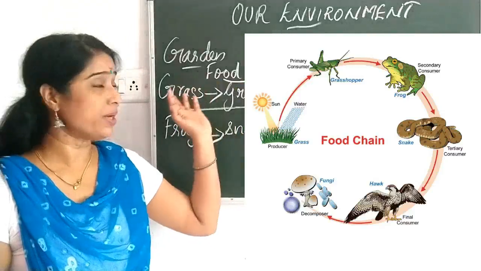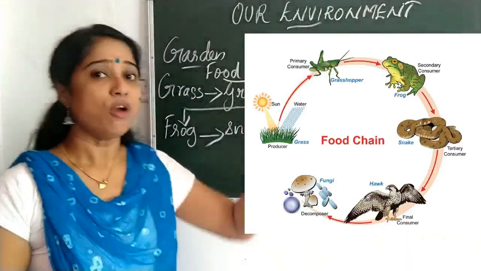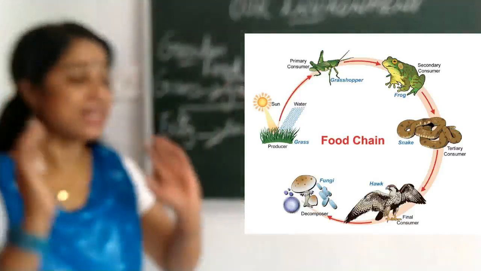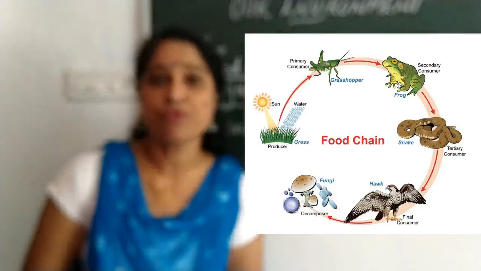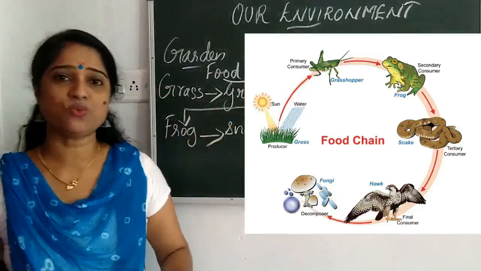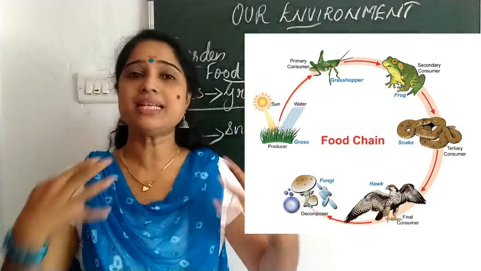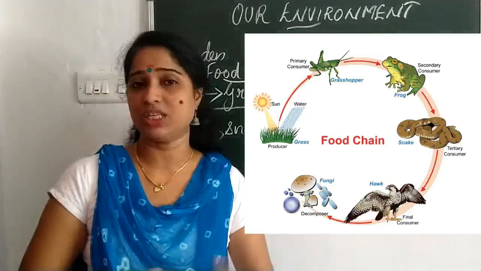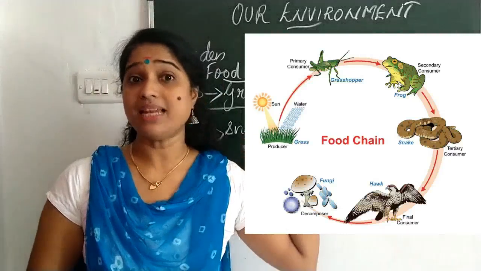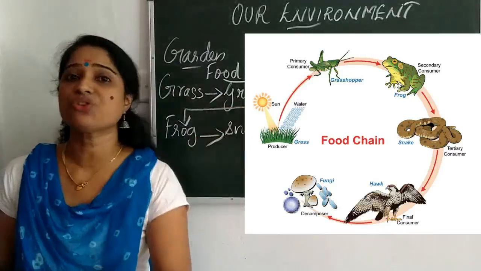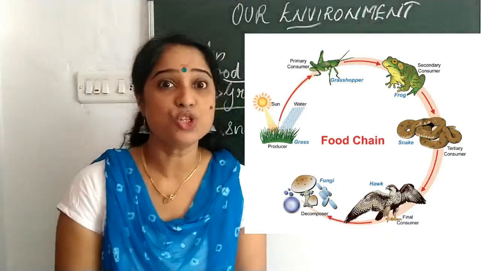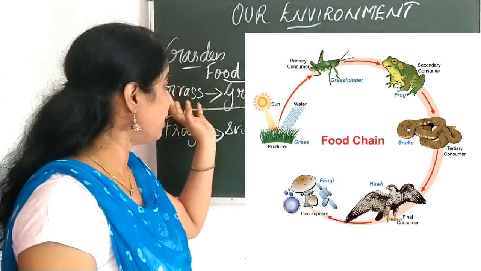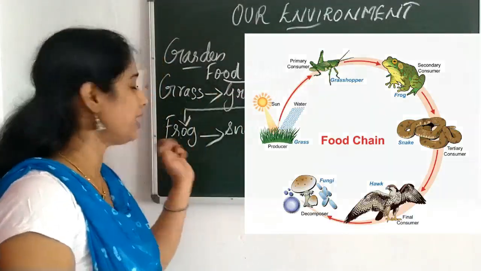For getting the food, the grasshopper eats the grass. In turn, it gets the energy. For getting the food or energy, the frog eats the grasshopper. Similarly, for getting the food or energy, the snake eats the frog. So such a chain, what is it known as? Food chain. It's an interrelation or interconnection among various organisms for receiving the food as well as the energy. As the food or energy is getting transferred, we call it a food chain. Clear? Because it's a form of a chain, as one organism is eating the other and that same organism is eaten by another organism.